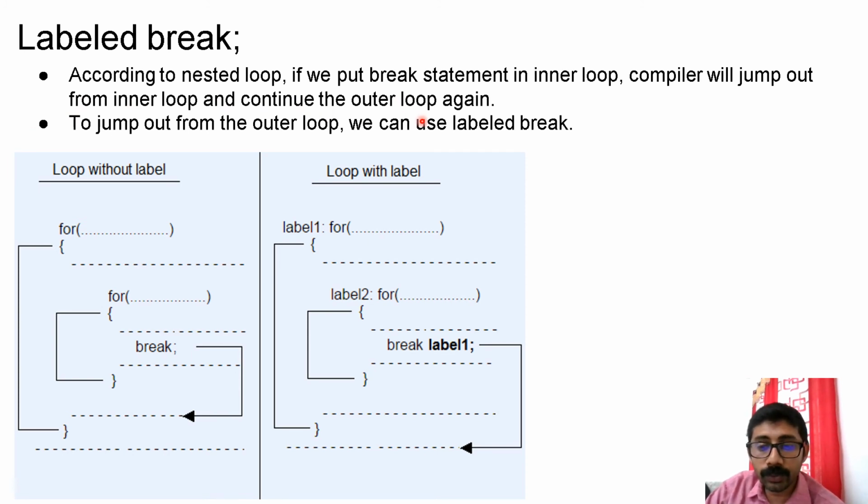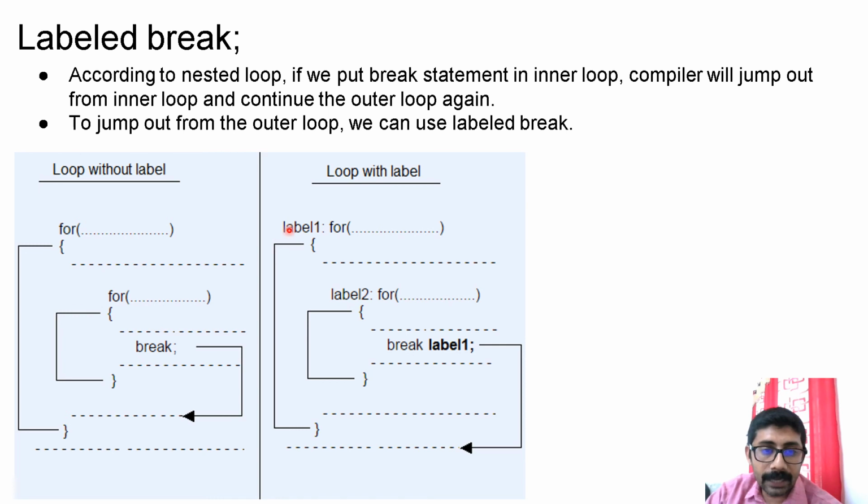But if you have to come out of both loops, inner loop and outer loop, how do you do that? For that you can use labeling. So this is the behavior. See, you have an outer loop and an inner loop. I break from the inner loop, control comes out of the inner loop, and the execution of the outer loop proceeds with the next iteration. But my requirement is to come out of both loops. In that case, I have to use a label.